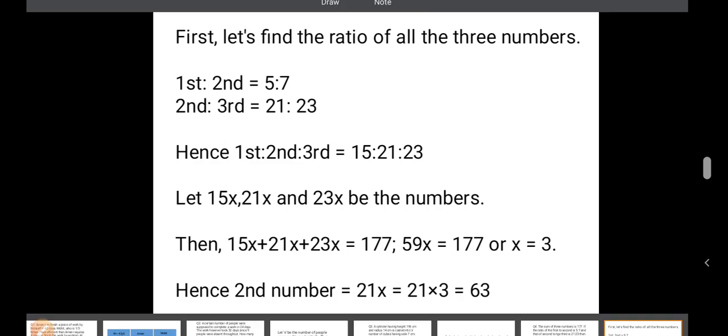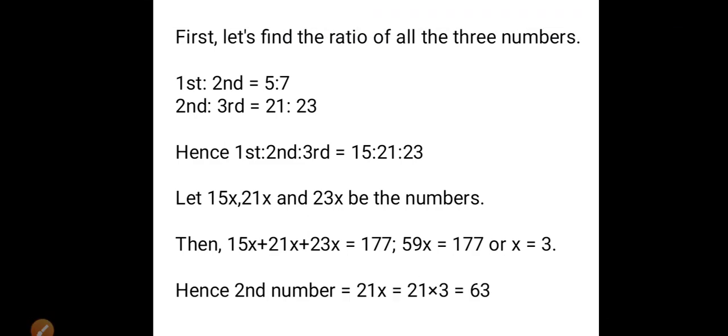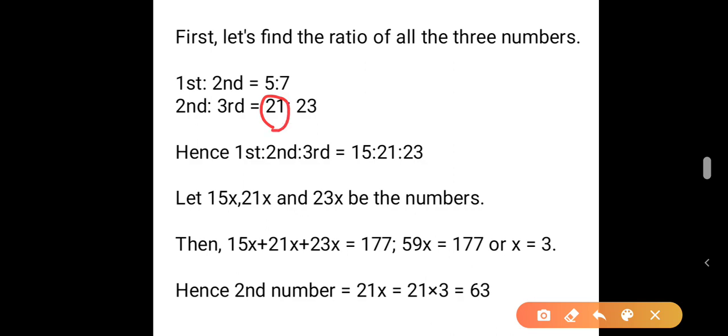First is to second is 5:7 and second is to third is 21:23. So to make it a single ratio, since the second is common in both, the second number is common in both the ratios.